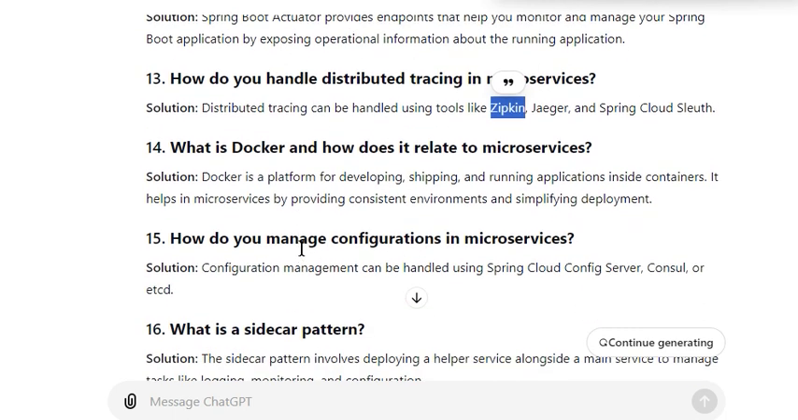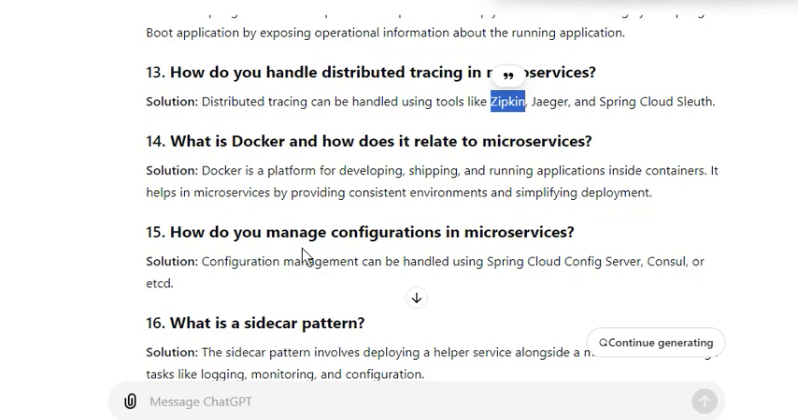What is Docker and how does it relate to microservices? Docker is a platform for developing, shipping, and running applications inside containers. It helps in microservices by providing a consistent environment and simplifying deployment. Docker creates an environment where all the dependencies are there. You have developed a Spring Boot application, so you need an environment to run it. The environment should have Java, Maven, and all the dependencies that you need to download. Everything is there in Docker. It is like a container.